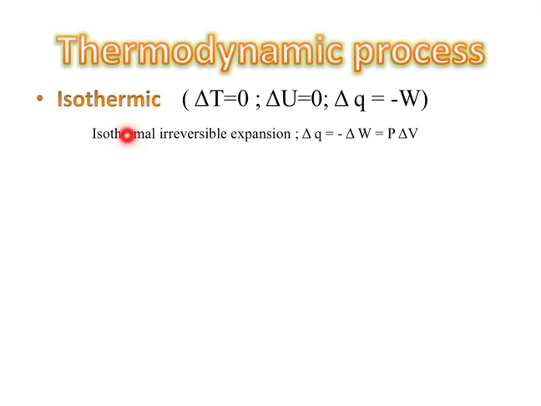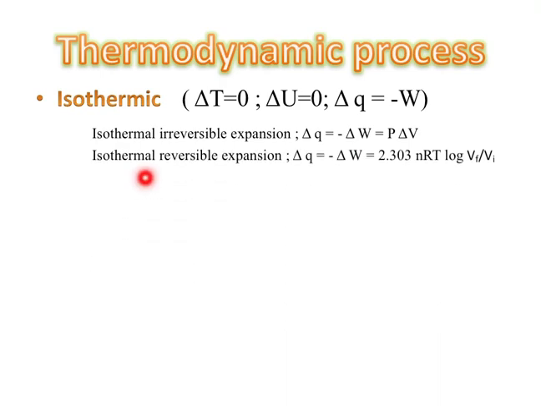In isothermal irreversible expansion, irreversible means the process cannot be reversed. In isothermal irreversible expansion, del Q equal to minus del W as we saw earlier. So del W equal to minus P del V. This we also saw earlier. So del Q equal to minus del W, and del W equal to minus P del V. So minus into minus is plus. Then Q equal to P del V. That's all. For isothermal irreversible expansion, the formula is del Q equal to P del V.